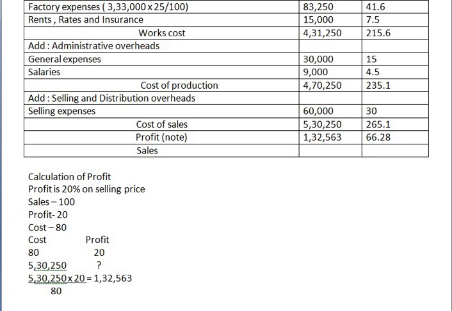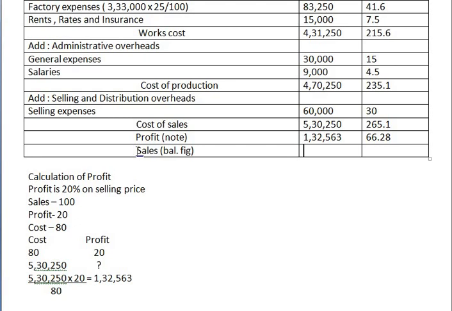Now here sales is the balancing figure. 5,30,250 plus 1,32,563.